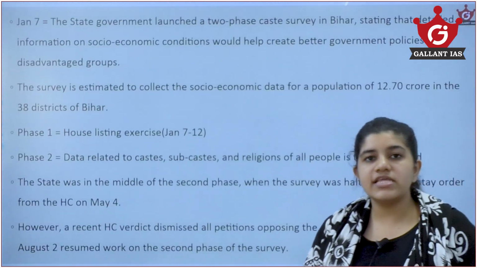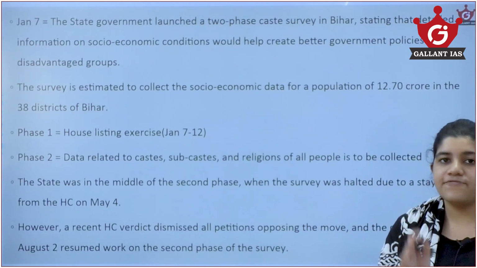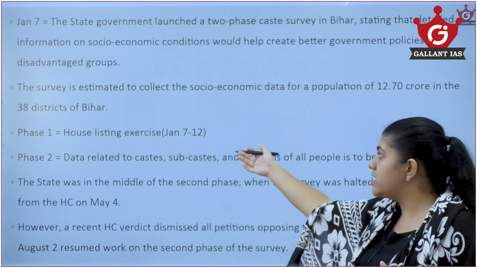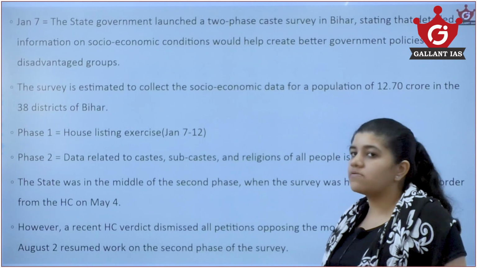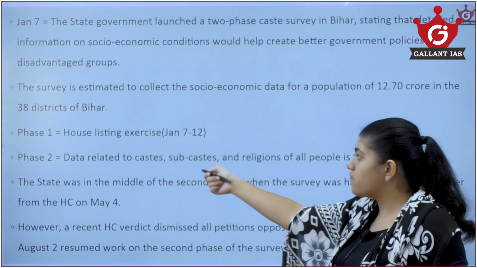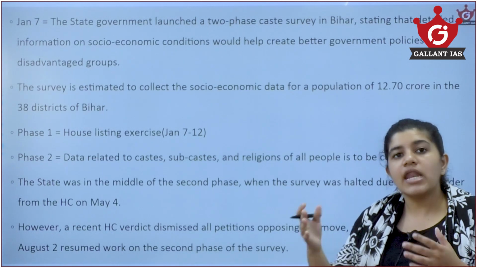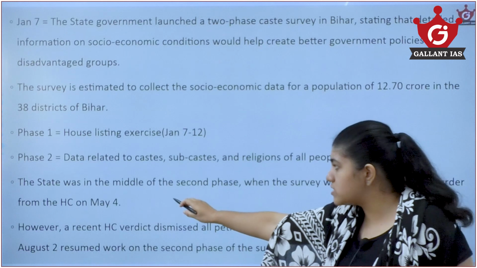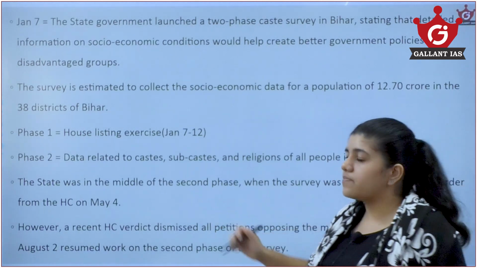On January 7th, they started the caste-based survey. It was in 2 phases. The first phase was listing the houses. It went smoothly, and they completed it within 4 to 5 days. But the problem started in the phase 2 survey, when they started collecting data on caste, subcaste and religion of all the people. This was taken to the court, but it was taken up in the middle of the second phase, when the survey was halted due to the stay order from the High Court.